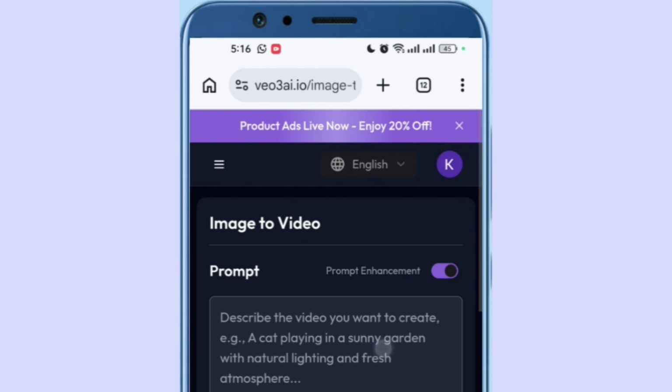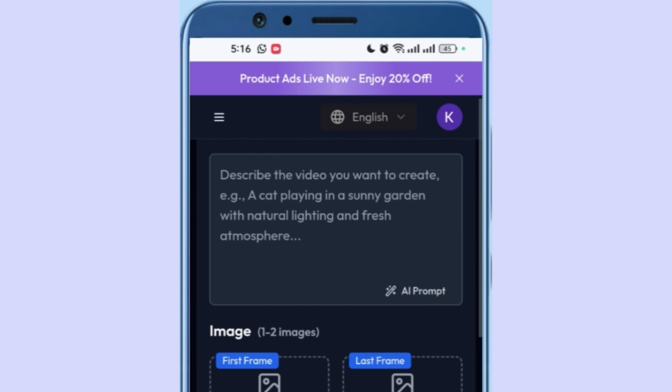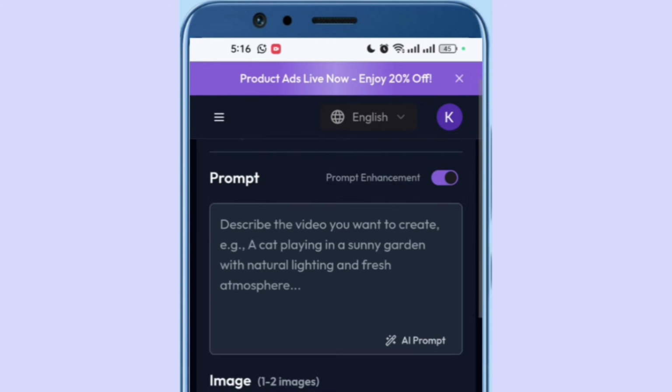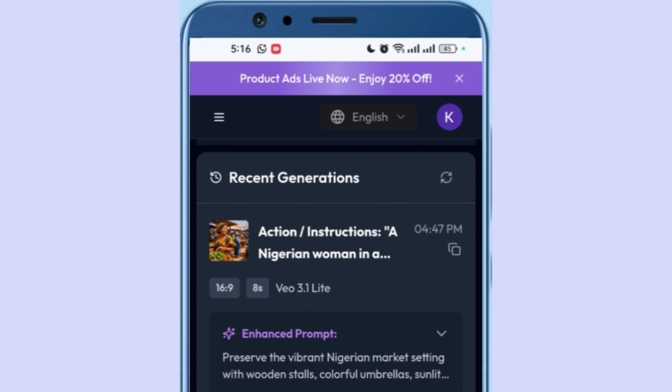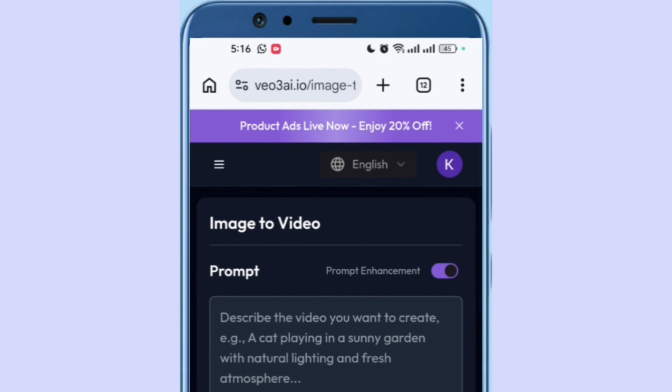So right here, what do you want the video to be all about? We are here to create our video. First of all, I'll upload my image. Okay, of course you will log in with your Gmail account. So once you come here, you will log in. This is what you will see. So these are the ones that I have already generated,